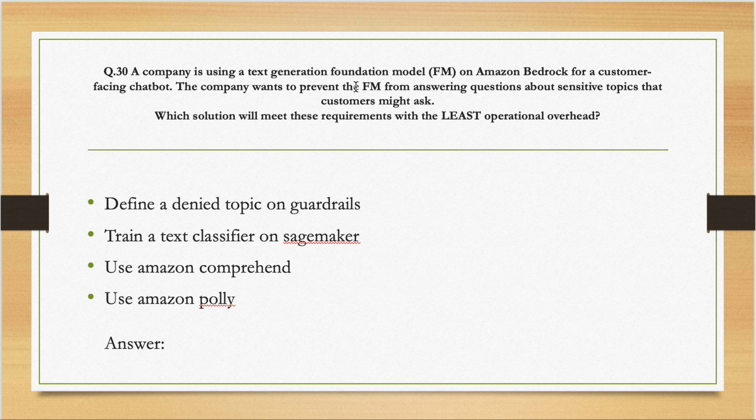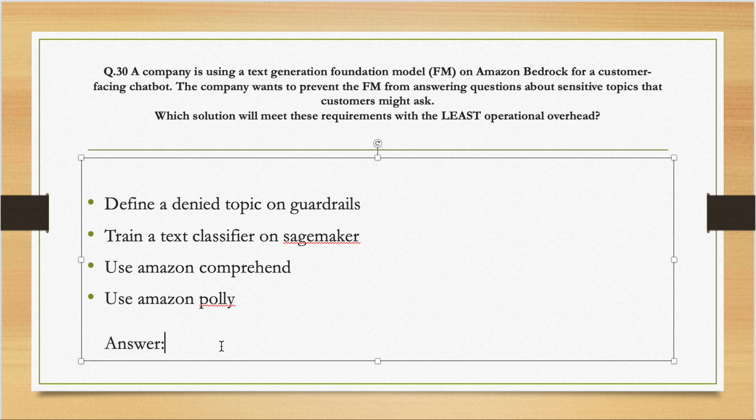In guardrails, you just have to enter the words or the topics that you do not want your model to answer. So you can define a topic in guardrails. As soon as someone asks that question, a certain response can be given to the user. So here the answer would be: define the denied topic on guardrails.